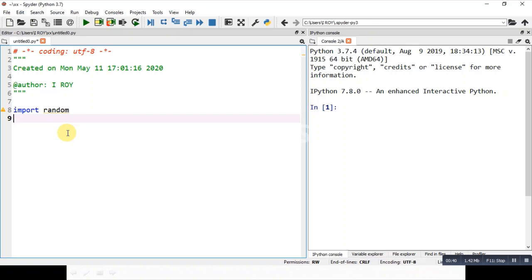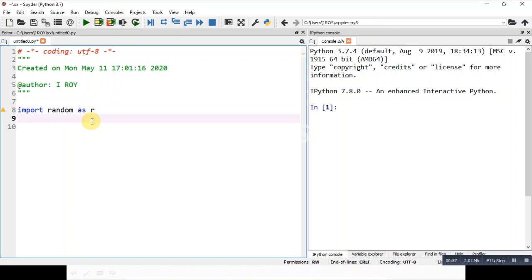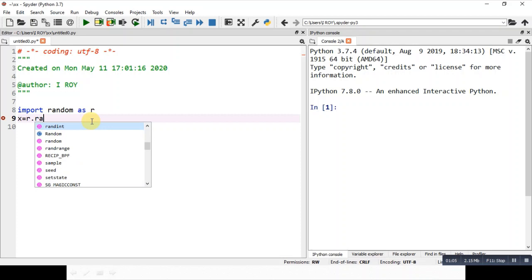My suggestion is, while you are importing anything, you can always use an alias name, the way I have shown you earlier. So you can write import random as R. The nickname of random is R, so the random module is R. I'm using a variable here, x is equal to r.random.